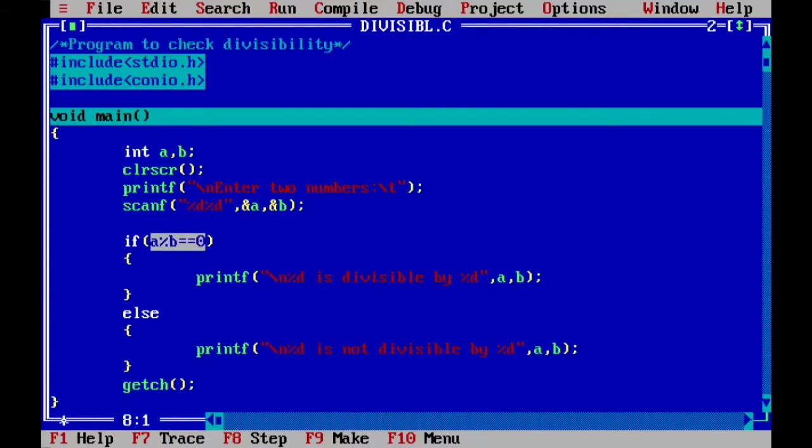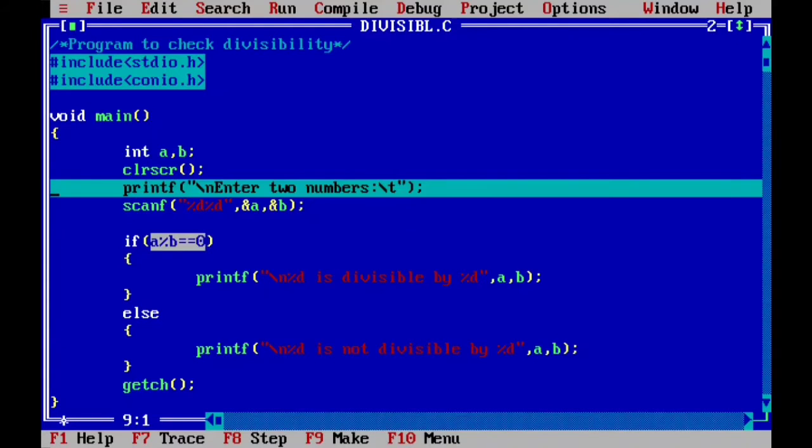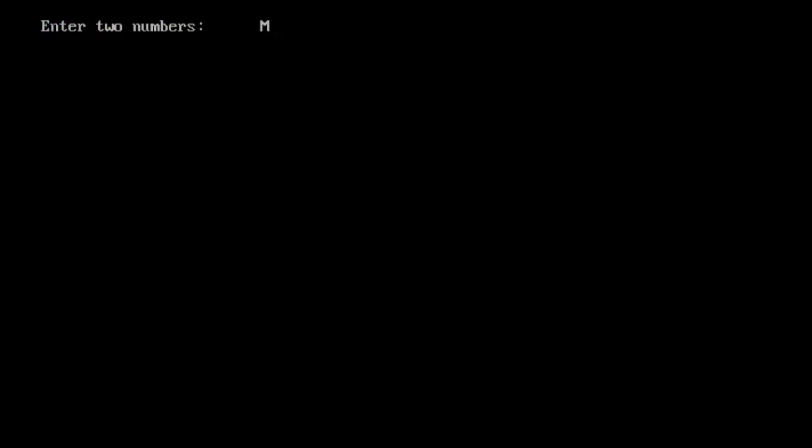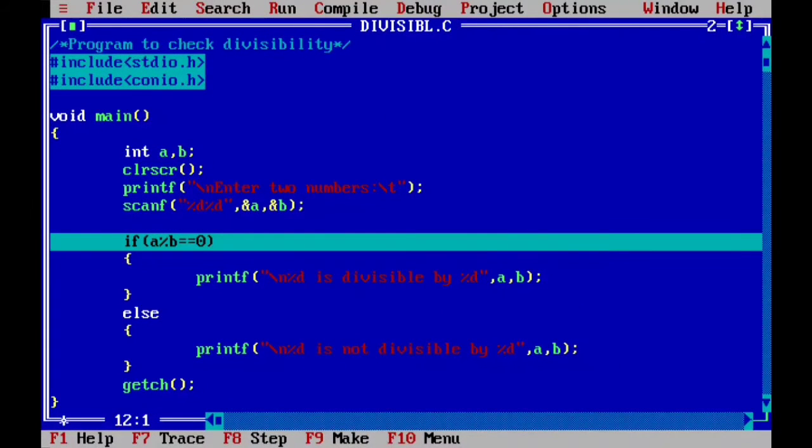So main will start executing, clear screen, printf statement, scanf. Now here it is asking you to enter two numbers. Suppose first number is 20 and second number is 10. So 20 will be the value of a and 10 will be the value of b. So here 20%10, the remainder will be 0. So 0 equal to 0, right?